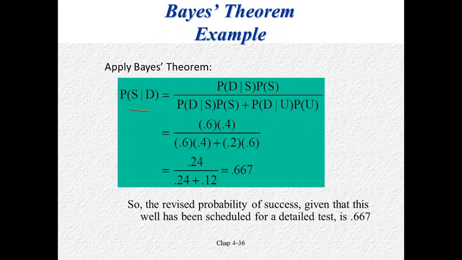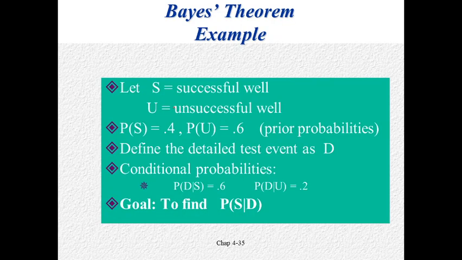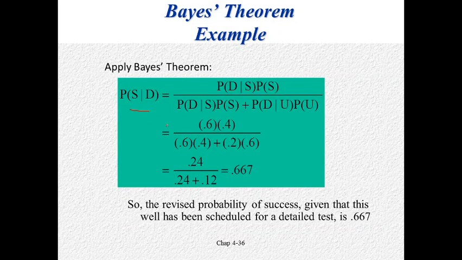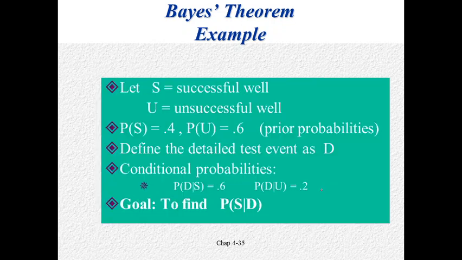Probability of D means probability of detailed test. Detailed test is given to both successful wells and unsuccessful wells. Therefore, probability of D will be probability of D given S into probability of S, plus probability of D given U into probability of U. And these are the facts already given. And here we can see the revised probability of success is 0.67. Given that this well has been scheduled for a detailed test, the probability of success is improved here, that is 0.667. And this is actually revising the probability.